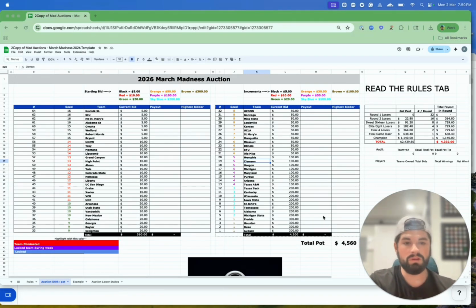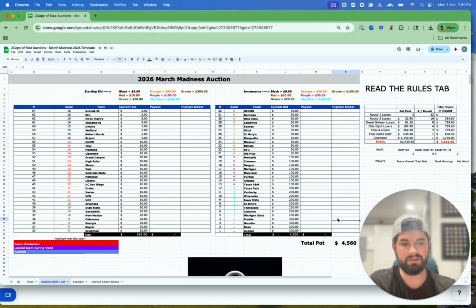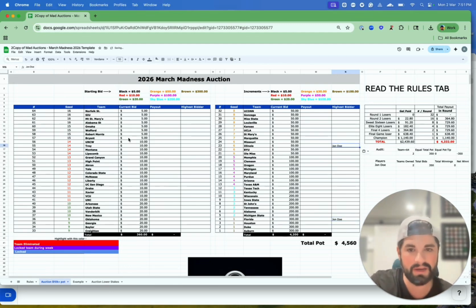So, for example, let's just say that John Doe wants Florida at the $300 starting bid. So I'm going to put in John Doe here, right? And let's say that he also wants to get his name on here, whatever he texts you. I tell my friends to say, hey, put it all in one text of the bids that you want. Don't just send me one off every single time. It's just a headache for you, but technically they can. But let's just say Brady wants Maryland, and Brady also wants Auburn.